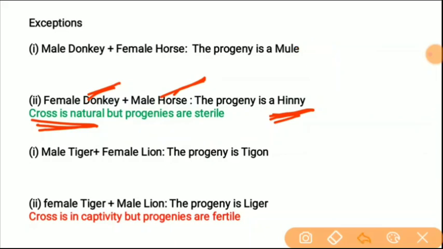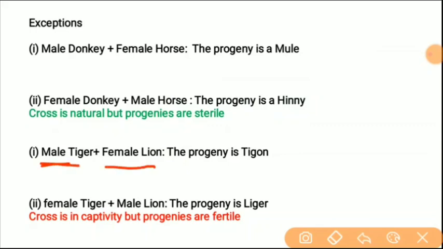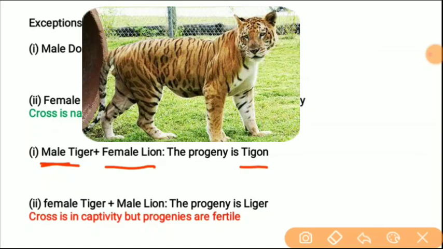Okay, now male tiger, female lion, it will give tigon. This is the picture of tigon. Okay, you can see the tigon is of this type. I have already told you all these pictures are taken from an authenticated source, I mean Wikipedia.